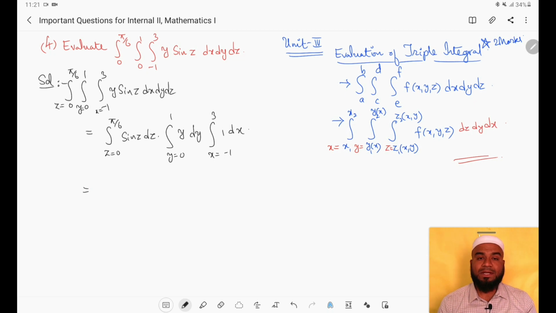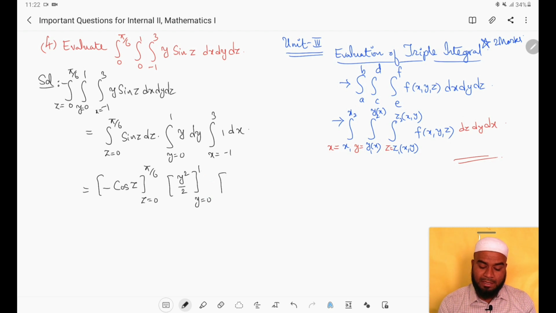Now integrate this. What is the integration of sin z? Integration of sin z is minus cos z, with limits from z equals 0 to pi by 6. Integration of y is y square by 2, with limits from y equals 0 to 1. Then integration of 1 is x, with limits from x equals minus 1 to 3.